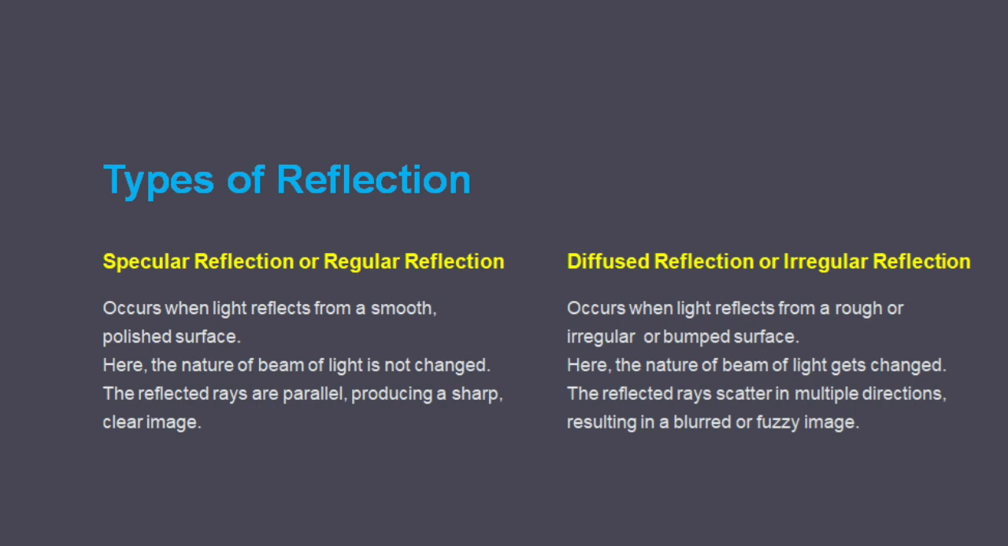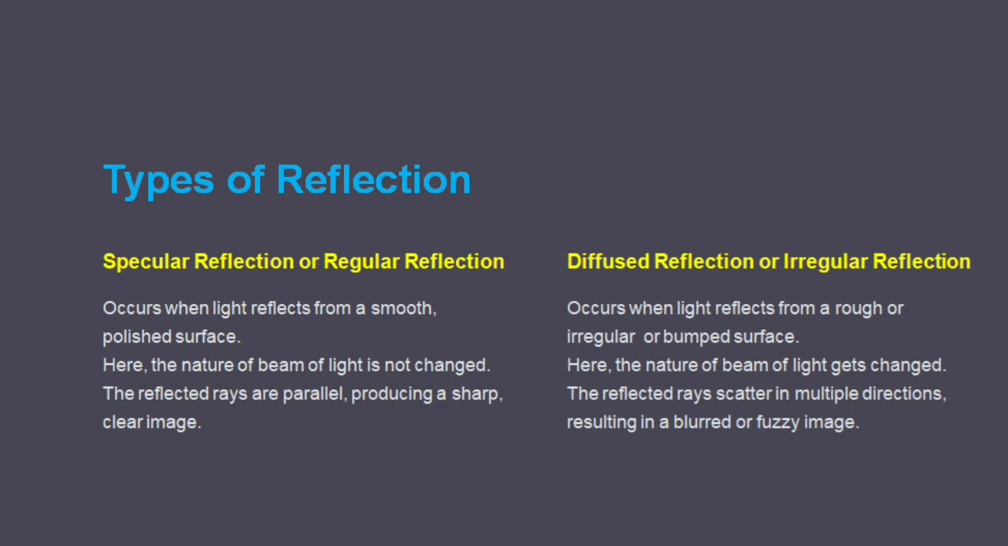Different surfaces reflect light in different ways. One is specular reflection or regular reflection, and another is diffused reflection or irregular reflection. Specular reflection takes place when light strikes a smooth polished surface. In this type of reflection, the nature of the beam of light is not changed. The reflected rays are parallel and produce a sharp and clear image of the object.